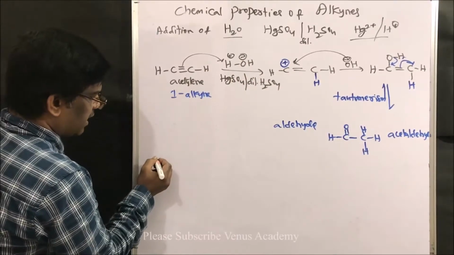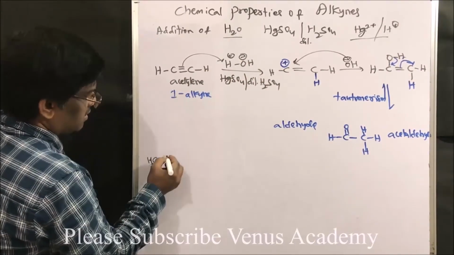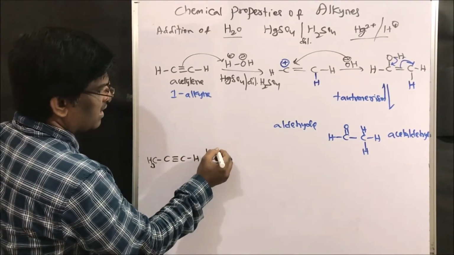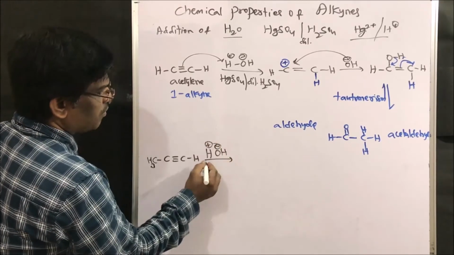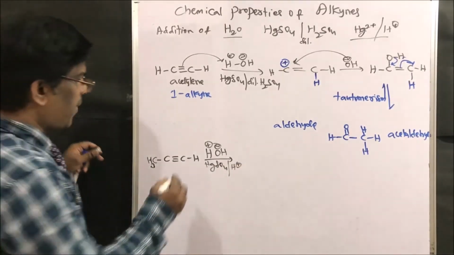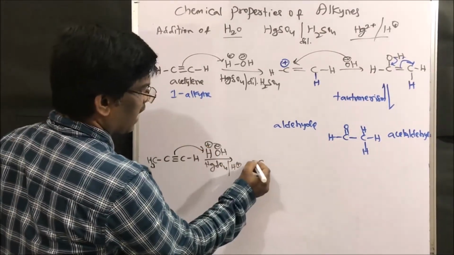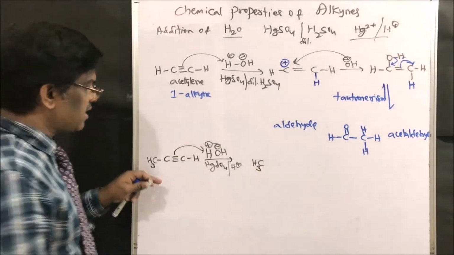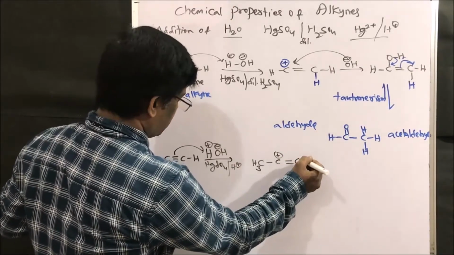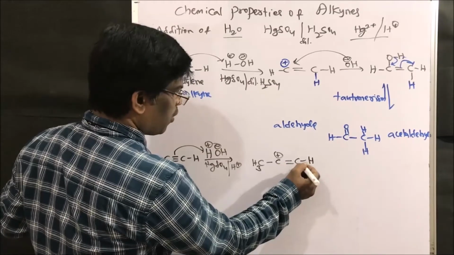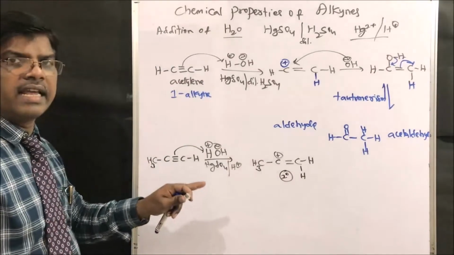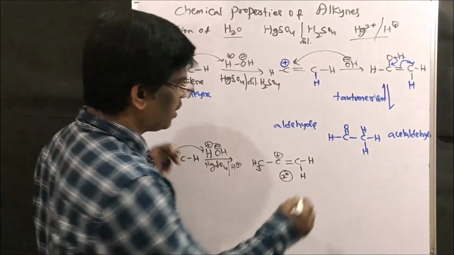Instead of acetylene, if I take propyne, CH3 C triple bond CH, and do the same reaction with HOH, I can write mercury sulfate in the presence of H+, right? So what is going to happen? Again the question comes, where does this hydrogen have to come and sit? The thumb rule is the secondary carbocation. Just remember, I am going to get a secondary carbocation, and secondary is more stable. So this is the intermediate I am going to get.